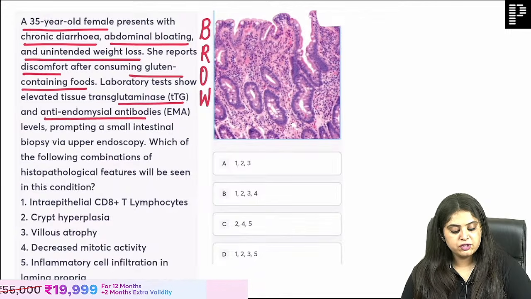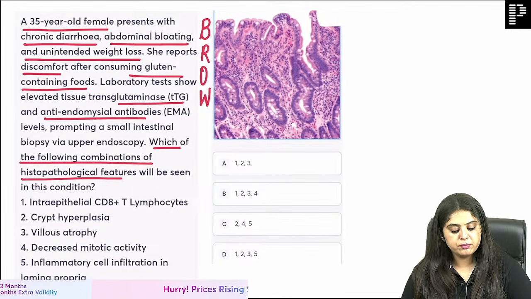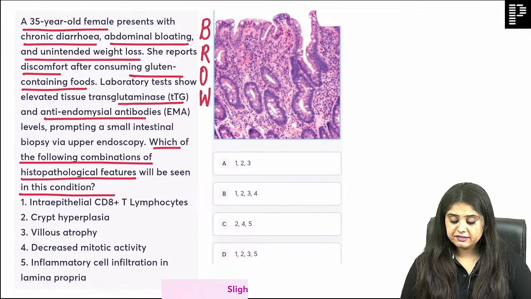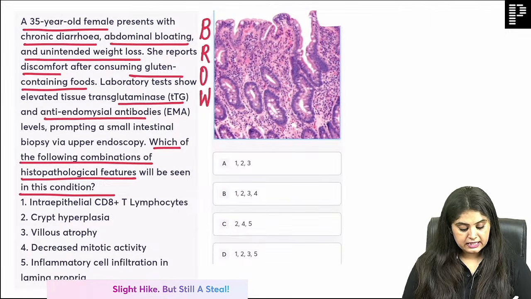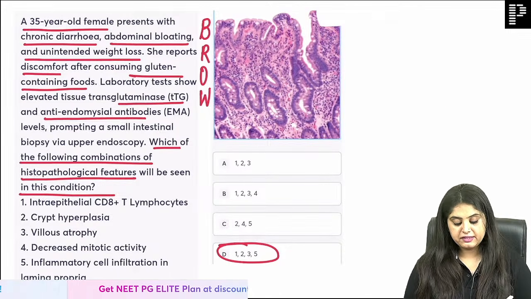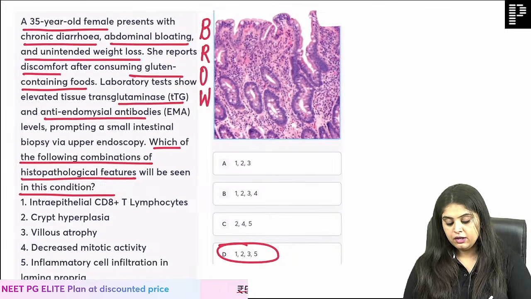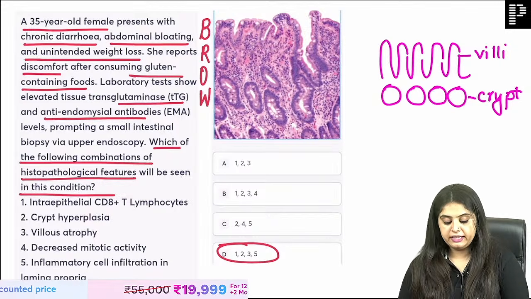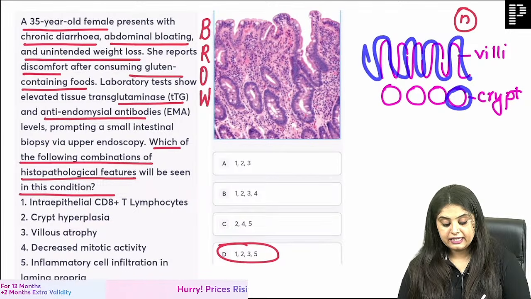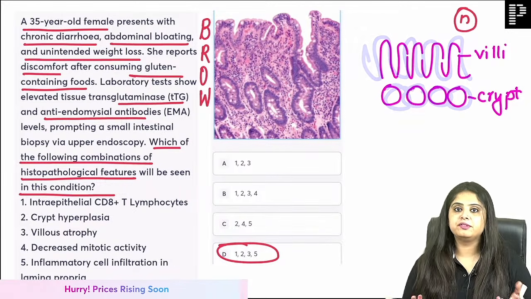They are saying that which of the following combinations of histopathological findings will you see? Okay. Yes, D. D means all of you are saying 1, 2, 3, 5, very tiny one. So let's understand, when I'm talking about celiac disease, what I've done over here, I've got you the normal intestine. Normal intestine has these villi, and then it has these round crypts. Everyone knows this.